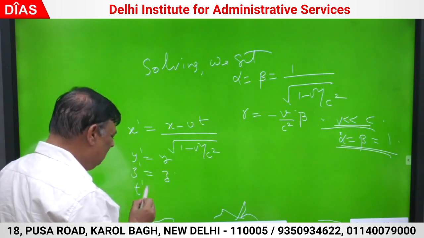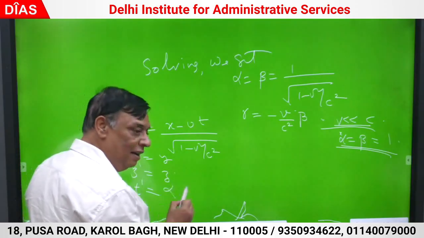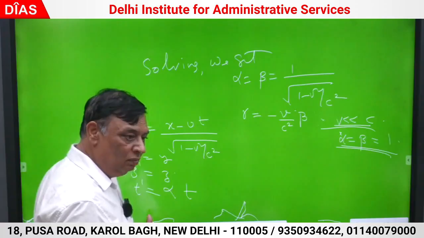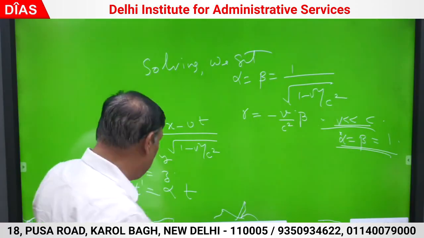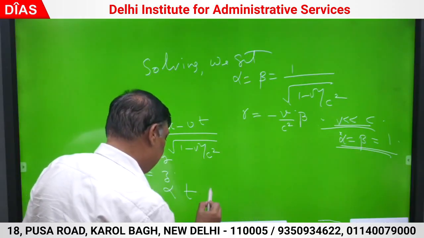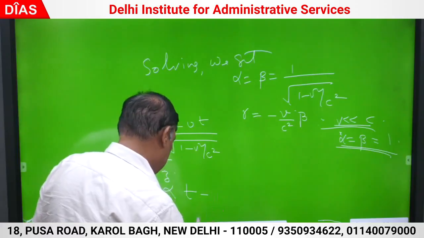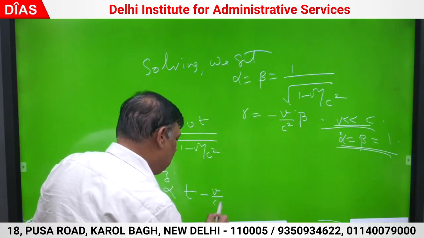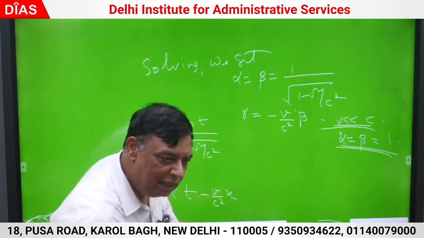What is t dash? Beta t, and beta is the same as alpha. So alpha t plus gamma x. What is gamma? Minus v by c square x into beta, and beta is the same as alpha.